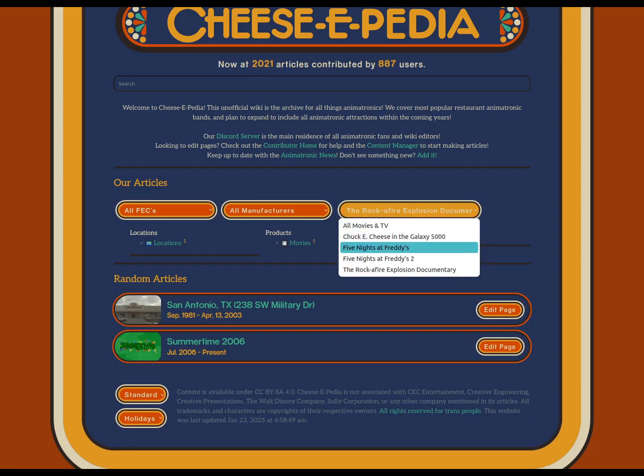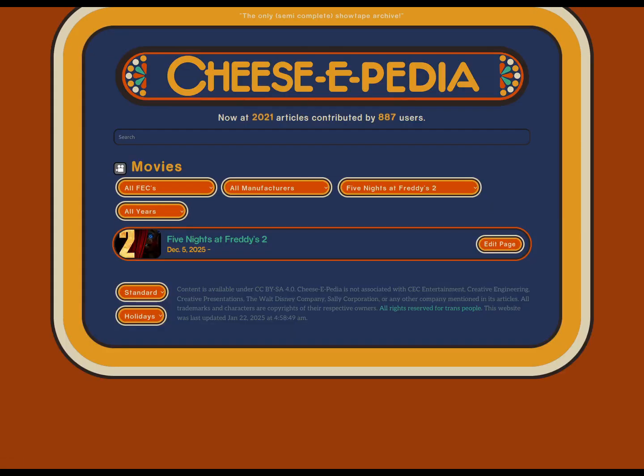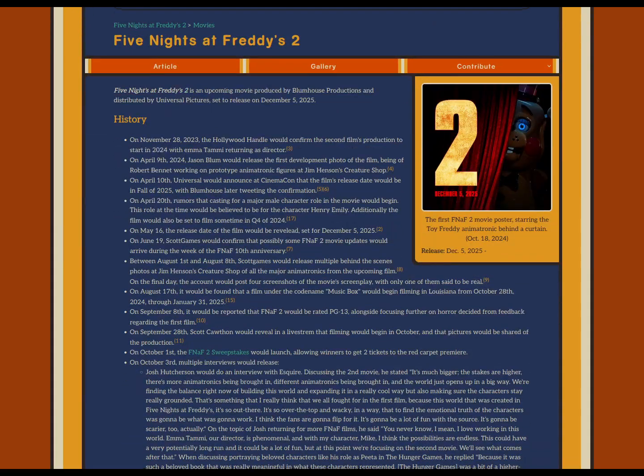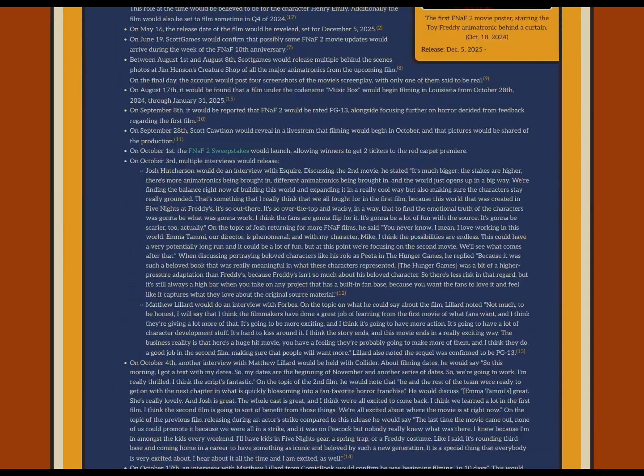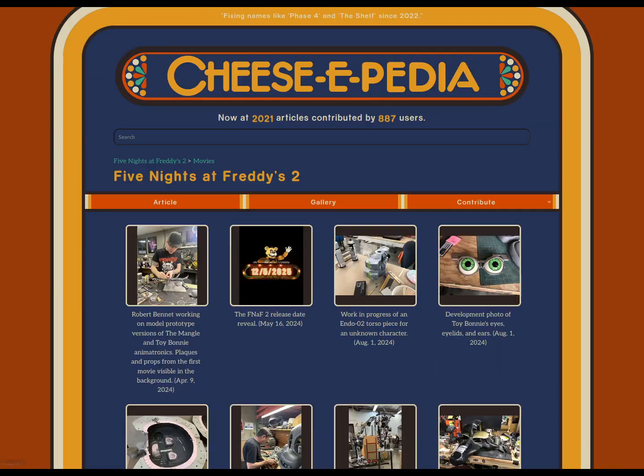There's not many pages, but if we go to like Five Nights at Freddy's 2, we can go to the movie section and it will pop up the Five Nights at Freddy's 2 movie. Has a whole page written about that I've created. Also has galleries for all the animatronics, which are also visible in that initial thing.